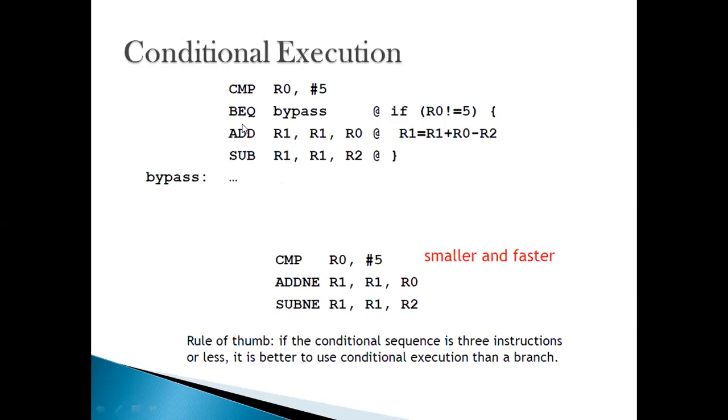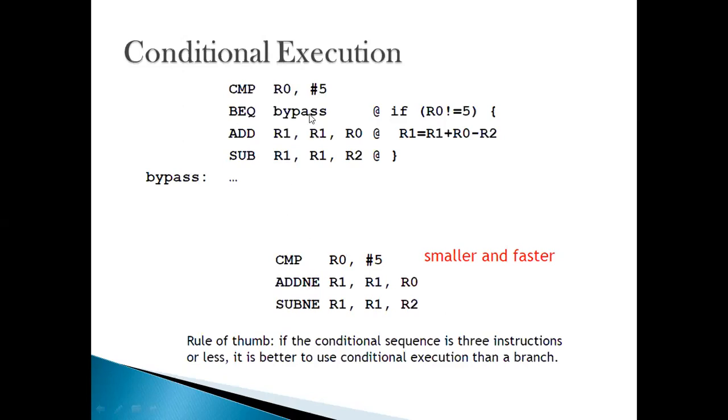But now instead of implementing the equal condition as a branch, I have implemented it as a condition suffix with my add and subtract, the two instructions which were following.